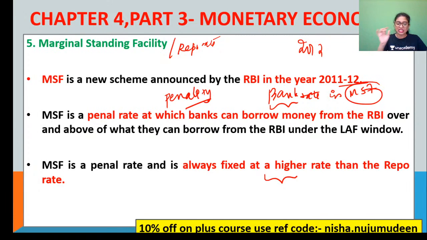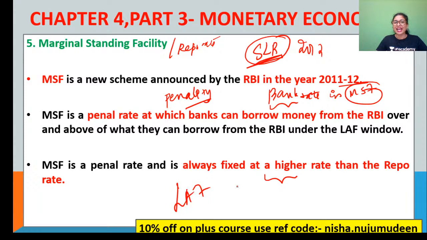There is a way for that, in the sense that your marginal standing facility is a penal rate, a penalty rate, right? The reason is that the lending to commercial banks through this channel, MSF by the RBI, is done using an instrument called statutory liquidity ratio, SLR. Using SLR securities only, they can do the lending processes. Clear? Now, do not get confused with LAF. What is LAF?